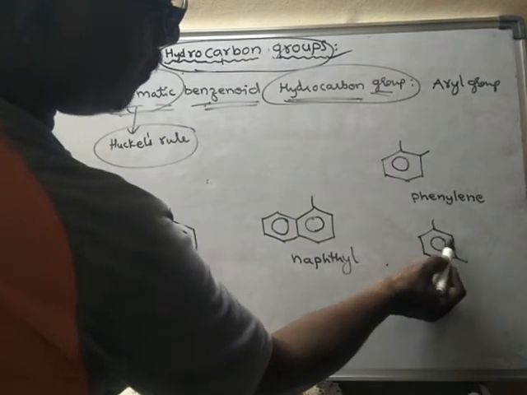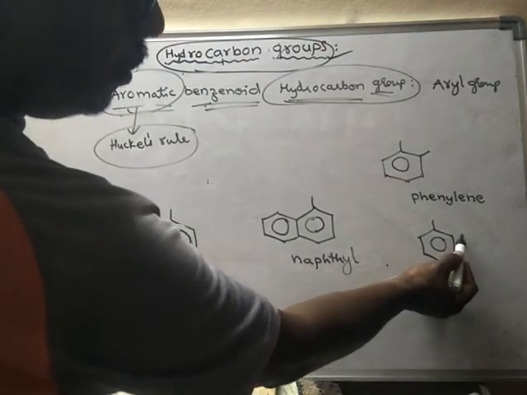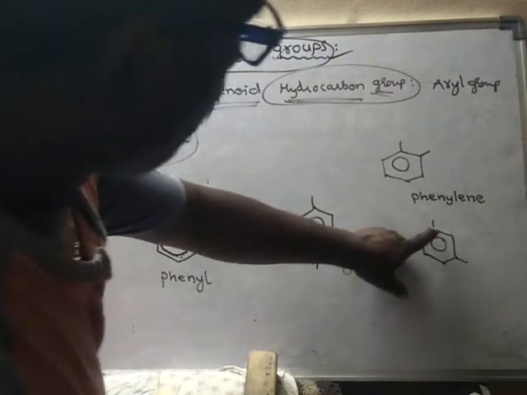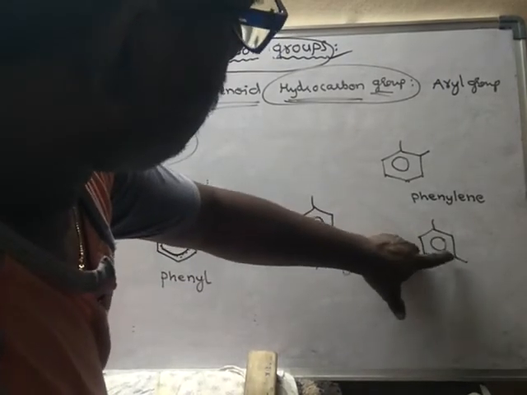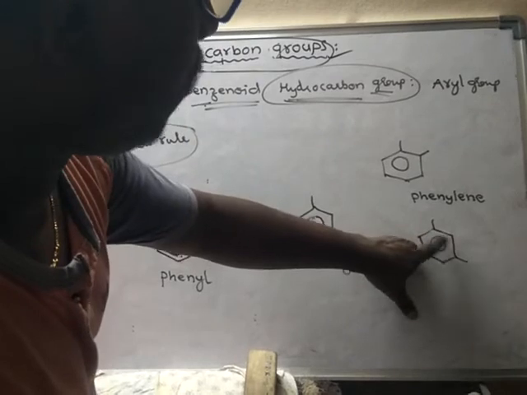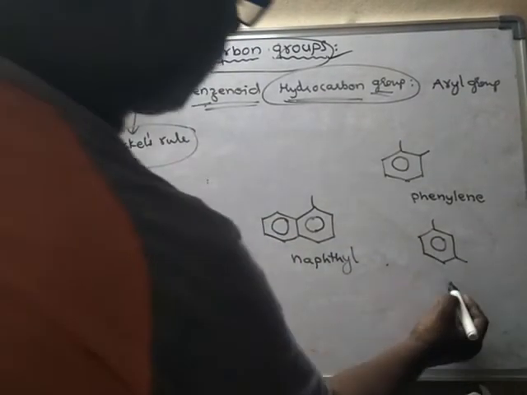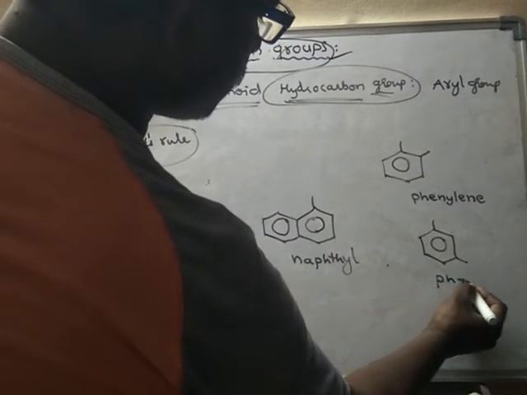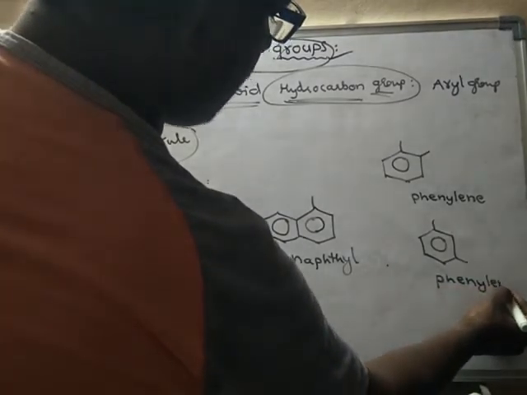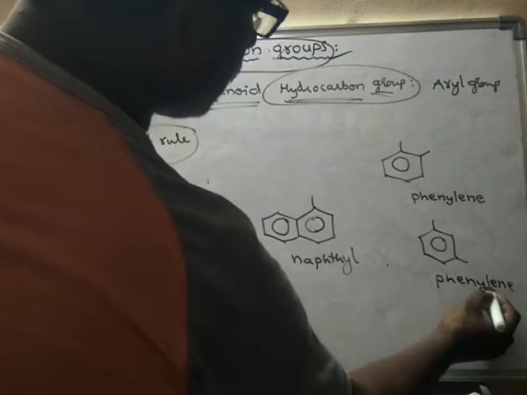Between these two carbons there is one carbon which has its hydrogens fully, but these two carbons are losing hydrogens. These are alternate carbons because there is one carbon between them. Then it is also called phenylene.